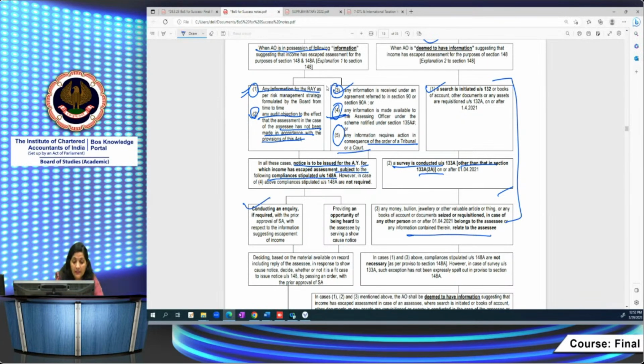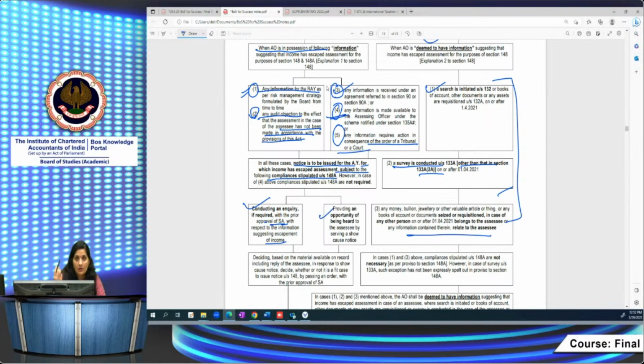He has to conduct an inquiry with the prior approval of the specified authority with respect to information suggesting escapement of income, and further inquiry is required in relation to this information. To actually know whether that information is correct or not, he has to conduct an inquiry with the approval of the specified authority. Then he has to provide an opportunity of being heard.